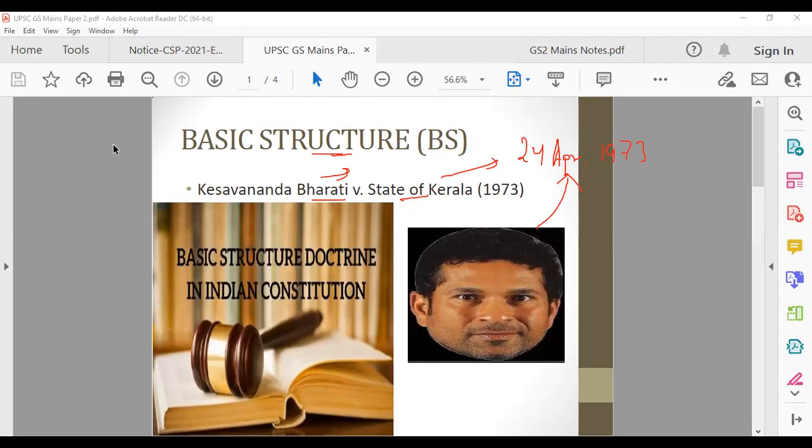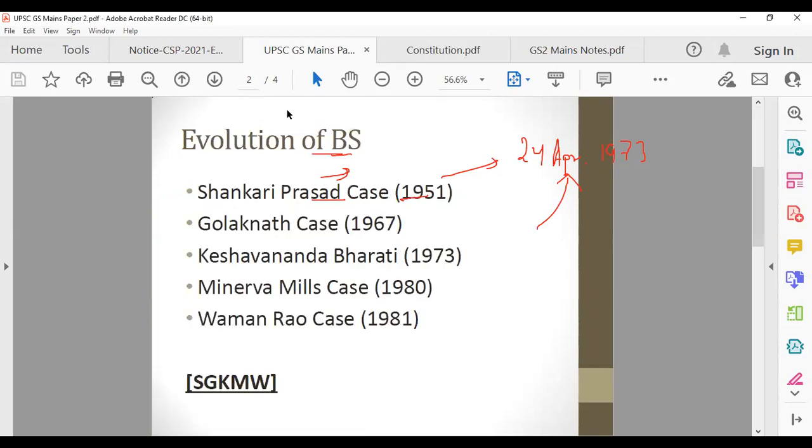Now, there is another part here which you have to understand. Most of the people, when they will talk about basic structure, they will just focus on Keshavananda Bharati, and then they will get minimal marks, right? You don't have to do that. You have to talk about the evolution. How did this idea come? What is the core attribute of the constitution? What is not the core attribute, etc. There has to be some things which were happening behind the picture.